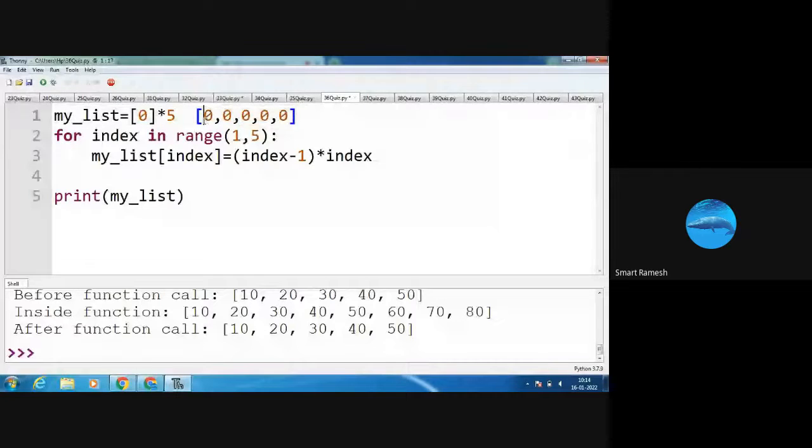Next, for index in range of 1, 5. What is range of 1, 5? That is 1, 2, 3, 4. Okay, last index number minus 1. So 5 minus 1, 4. So 1, 2, 3, 4. 4 times this for loop will execute. Okay, so what is the index value? Initially 1, 2, 3, 4. That is the index value.